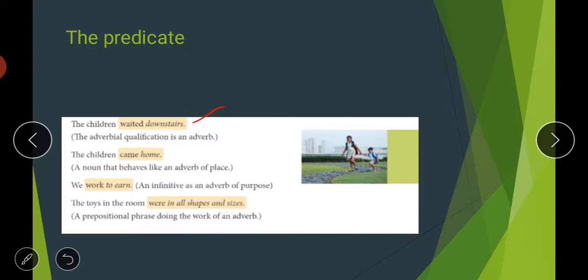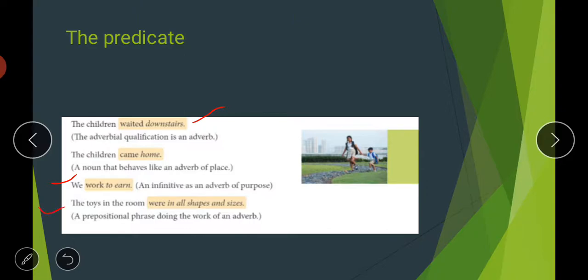Then if we talk about the next one, we work to earn. An infinitive as an adverb of purpose. For what do we work, why do we work? So we work to earn. To earn is your infinitive here. You can say it is an adverb of purpose. So the purpose of working is earning.